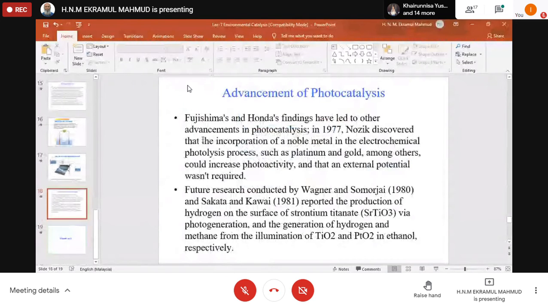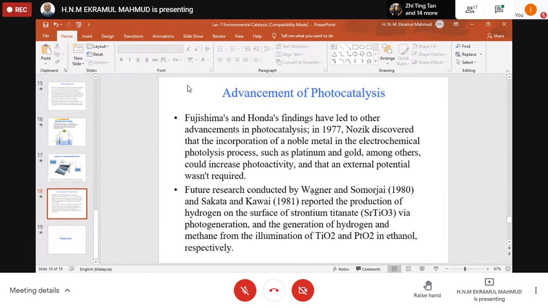So, advancement of photocatalysts: Fujishima's and Honda's findings have led to other advances in photocatalysis. In 1977, it was discovered that the incorporation of noble metals, such as platinum and gold, among others, in the electrochemical photolysis process could increase photoactivity, and that an external potential was not required. External potential was not required. So it's a good invention.